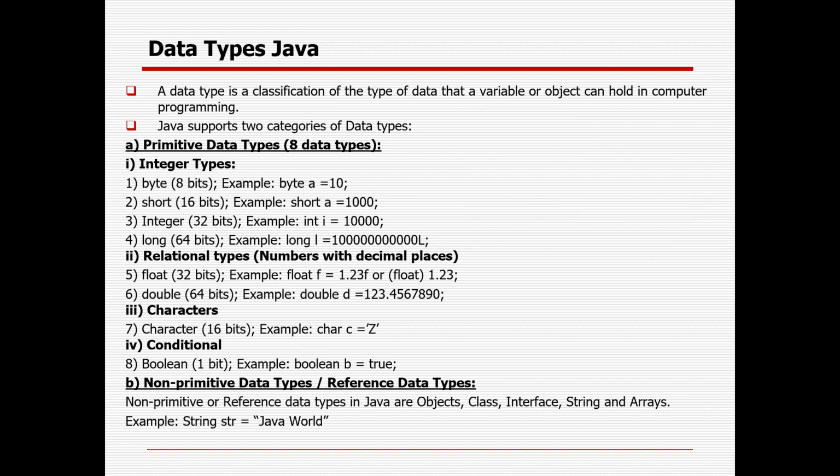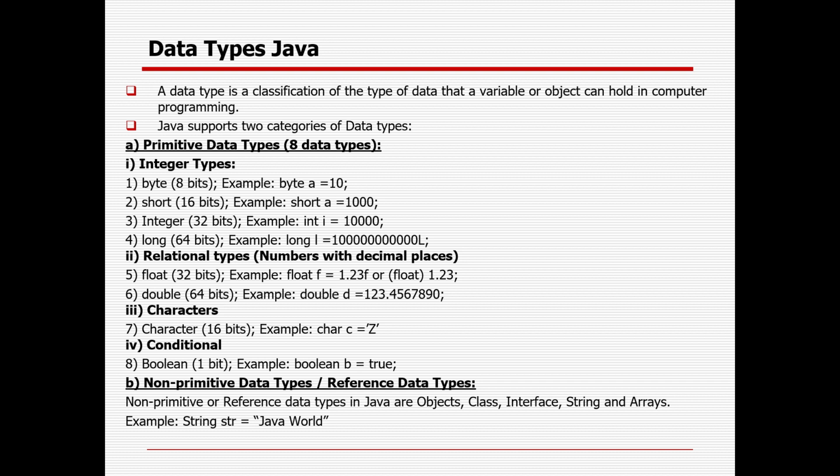The next one is data type. So in the first couple of sessions you already saw that we are storing something in double, then string. So what are those? Those are called data types in Java. A data type is nothing but the classification of the type of data that a variable or an object will hold in computer programming. So Java supports primarily two categories of data type. One is primitive, one is non-primitive.